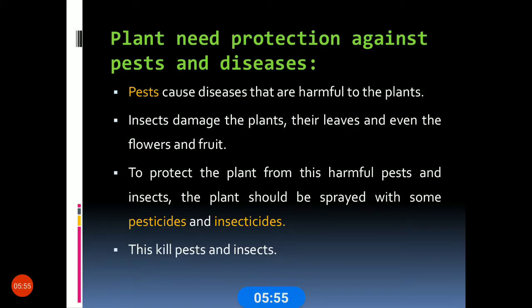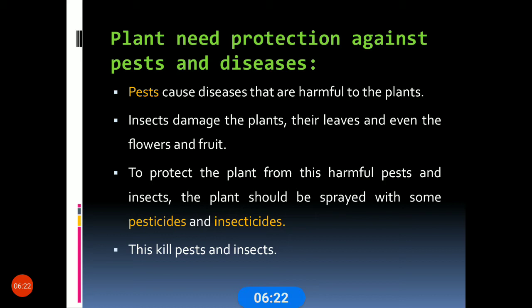Next, plants need protection against pests and diseases. You may think, what are pests? Pest, P-E-S-T-S, means tiny insects or animals that harm the crop, food or livestock. There are some small insects that will come on plants and be harmful for the plant.